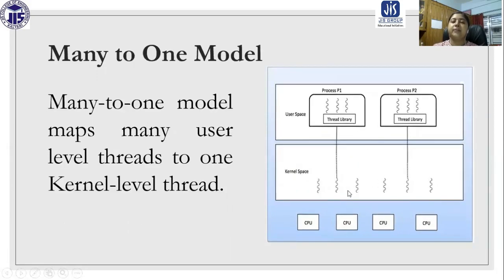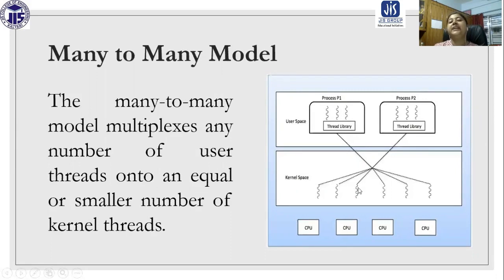But in this case you can see the user level thread from process P1 is going to map with this particular kernel level thread. Here also we can have many user level threads, and those are mapped with one kernel level thread. So this is the many-to-one model.